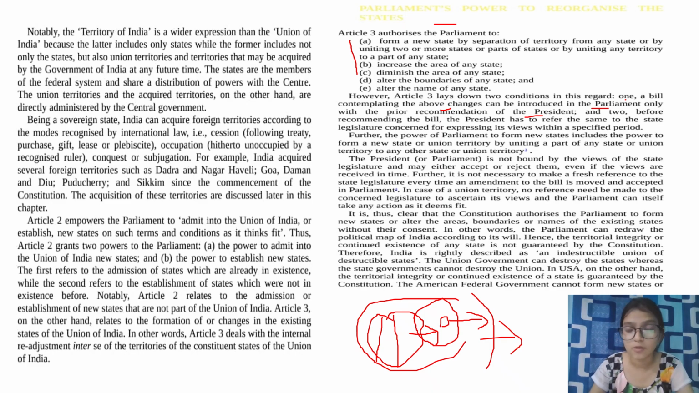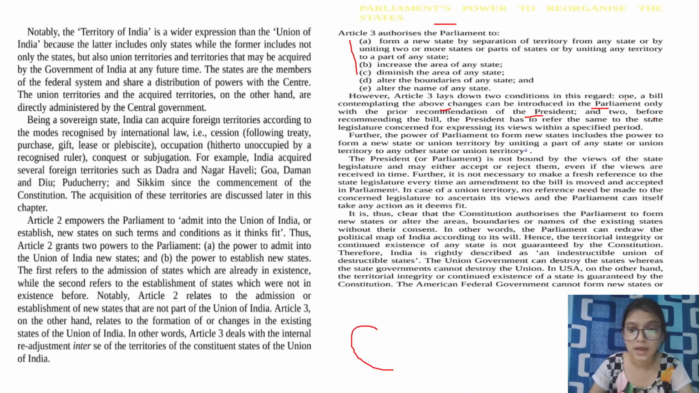Then it has the second condition, which says, before recommending the bill, the President has to refer the same to the state legislature concerned for expressing its views within a specified period. As I said, this is a particular state, and it has its earlier name, that is Raja, and we are thinking about making it Rani. So before doing so, the Parliament has to inform this particular state that we are going to change the name. So informing the state is also part of the procedure that has to be done.